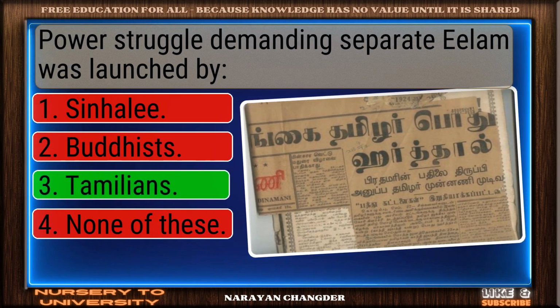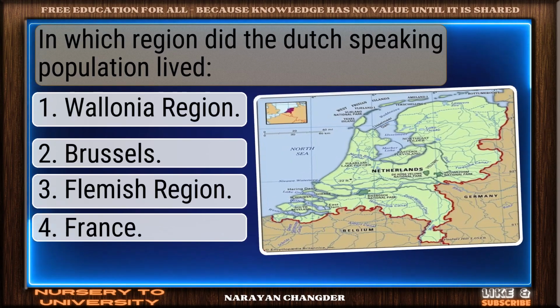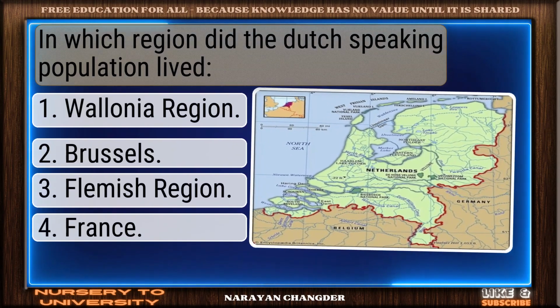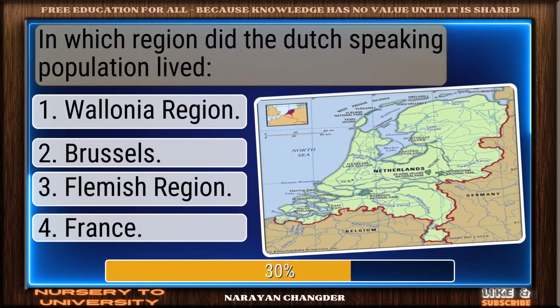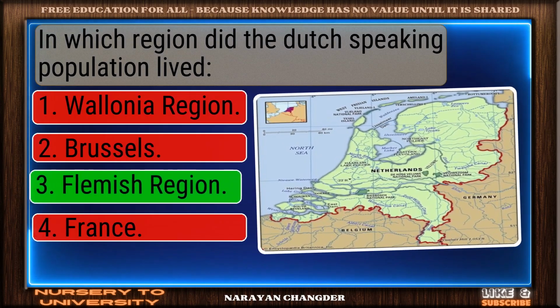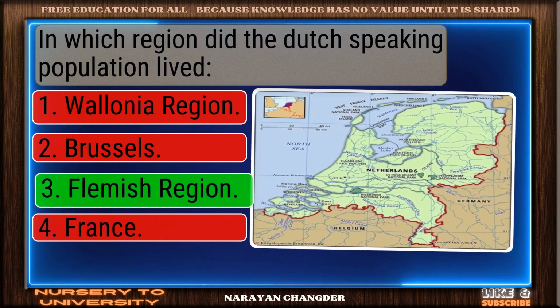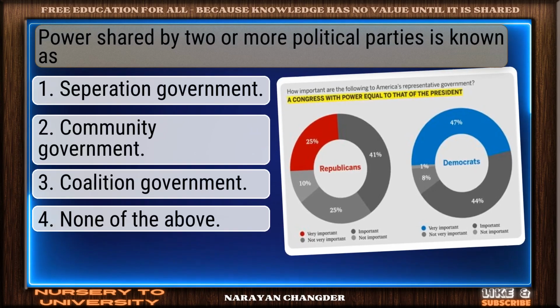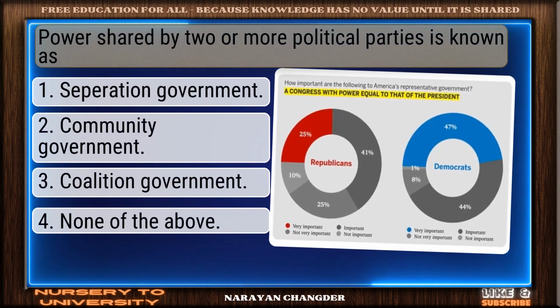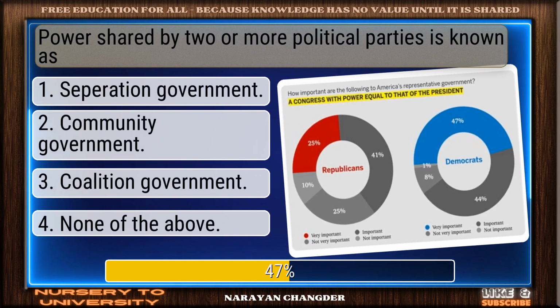Well reasoned. Tamilians is correct. In which region did the Dutch-speaking population live? Well picked. Flemish region is correct. Power shared by two or more political parties is known as...